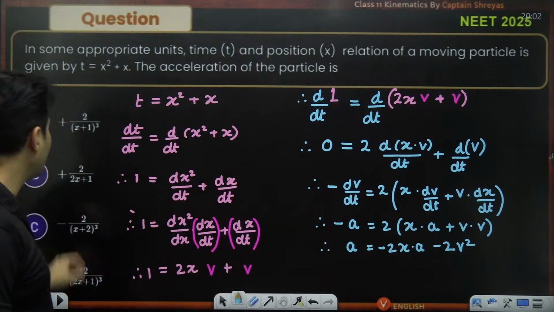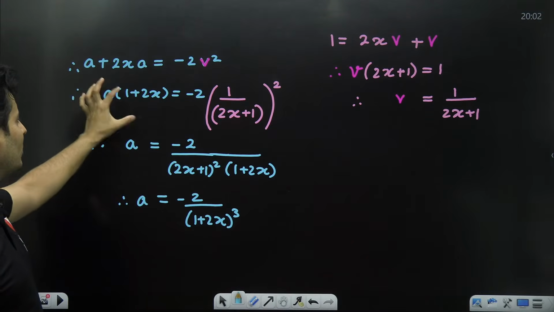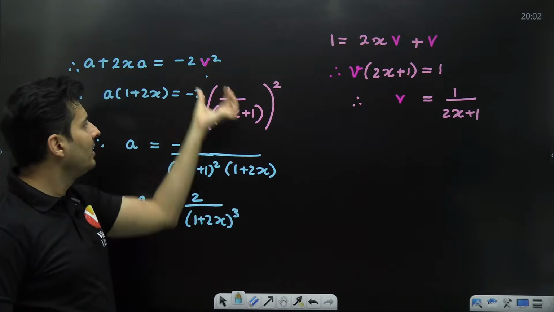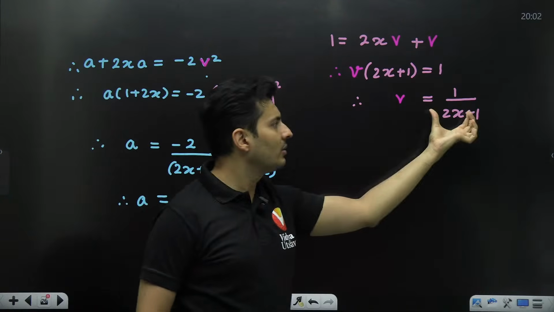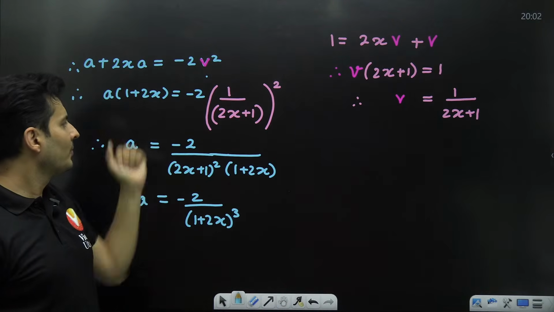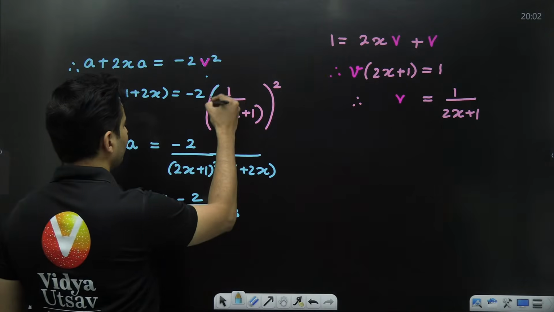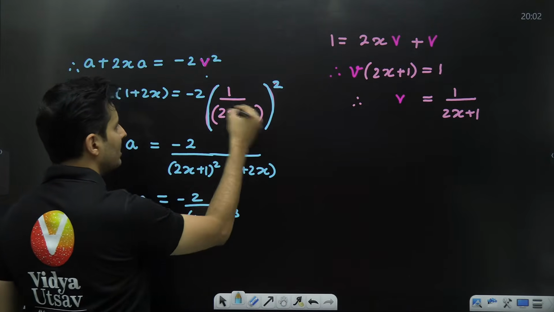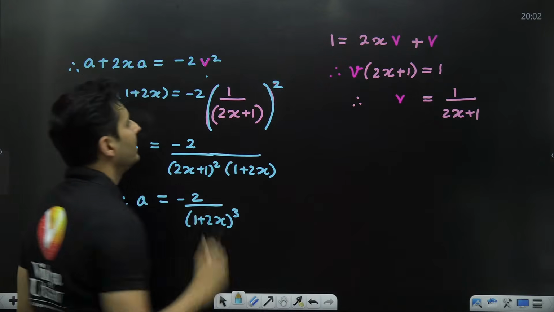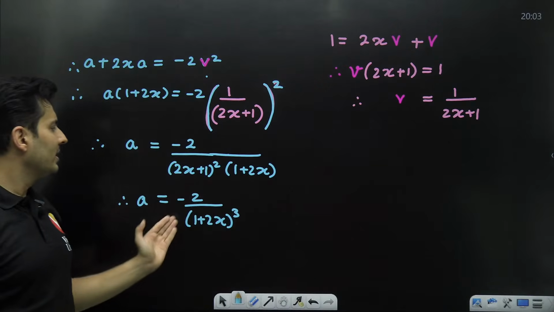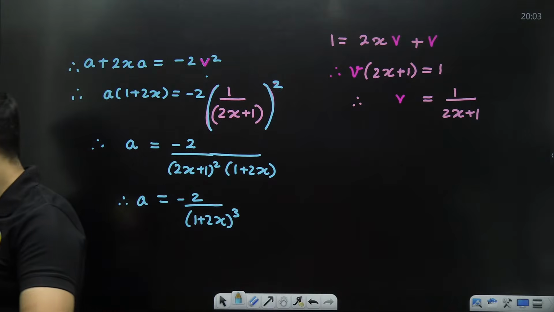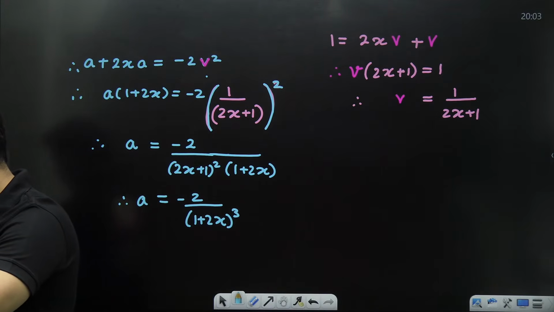I rearranged this equation to write acceleration common, and then I put the velocity over here as it is. The value of velocity was this one. I put it over here. Please understand, this whole thing squared was as it is. I just substituted the value of velocity here, and solving this, I saw this is the acceleration in terms of x. Just went on proceeding.